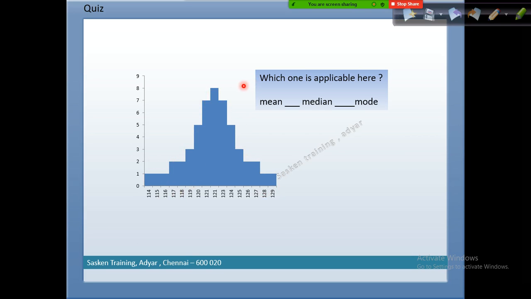So hence, by looking at the histogram itself, the data scientist tells me, sir, we are not biased, because the data is normally distributed. Only a few of them are getting less salary, and only a few of them are getting very high salary.